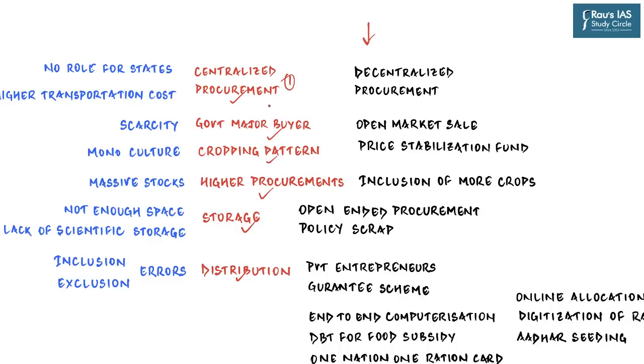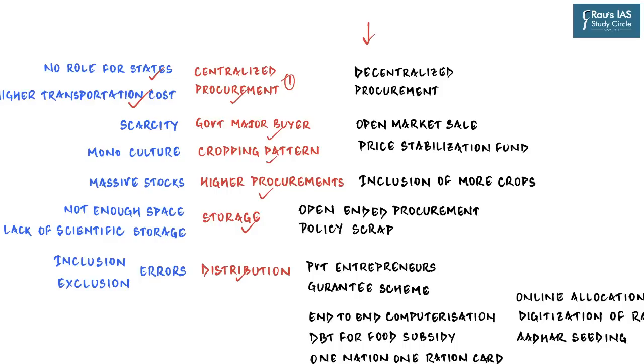So currently the procurement is centralized in the sense that almost all the grain currently is acquired on MSP by the Food Corporation of India, or in other words, the central government. And so there is no role for states or state governments in the way the grains are being procured. And this of course leads to very high transportation costs. And now the question is, why does centralized procurement lead to higher transportation costs?